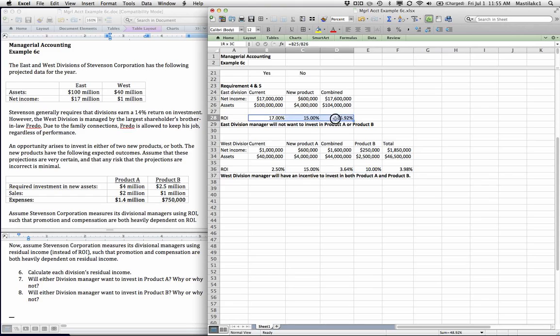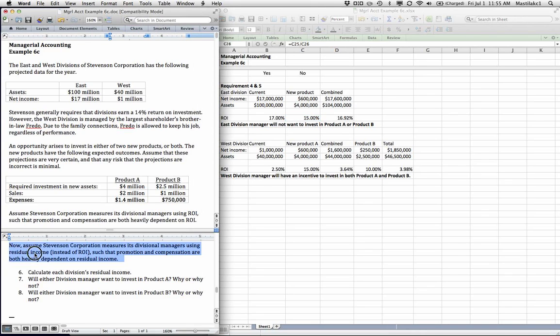Also, if you look at the calculation for return on investment, it doesn't in any way consider management's requirements. It's simply descriptive of what would currently be earned, but it doesn't really have any built-in hurdle or comparison against the requirements that management has.